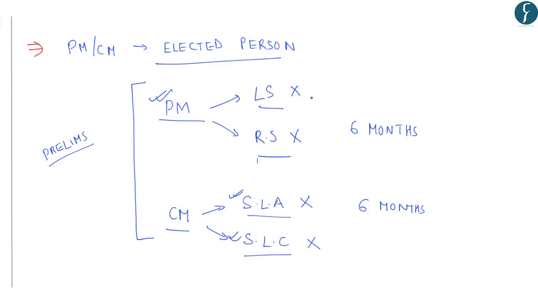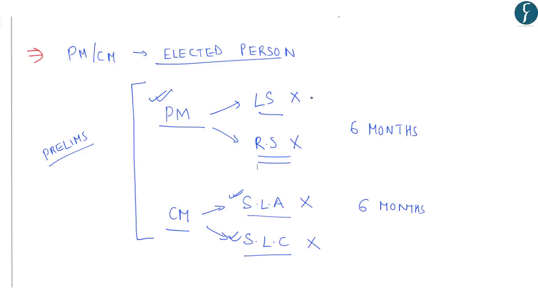So you see, there are various amendments which have to be brought in if these particular suggestions are to be incorporated. So this topic becomes important from your prelims point of view as well. As we have seen various important issues in this particular news with respect to the various amendments which need to be proposed as per the recommendation of the Law Commission, and the conduct of simultaneous election in 2 phases.